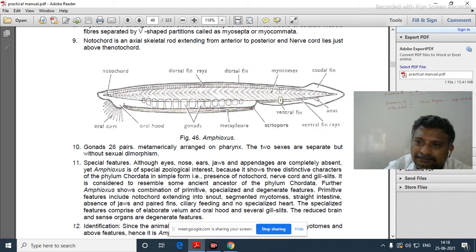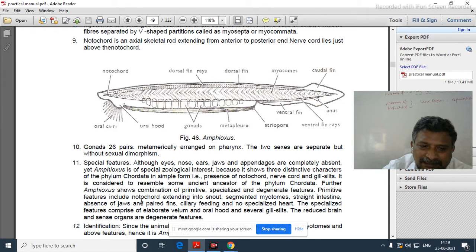Yes. Now the next one. Straight intestine is there. Absence of jaws, absence of paired fins. Ciliary feeding and no specialized heart. Filter feeders, ciliary feeding. You see the snout region around the mouth, there will be oral cirri. Food materials are going to be filtered before taking them into the mouth.